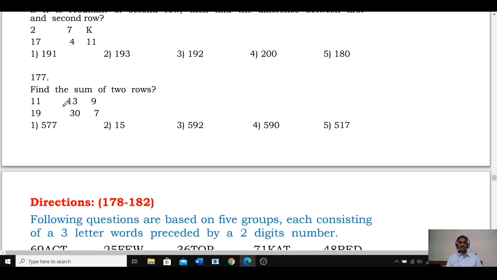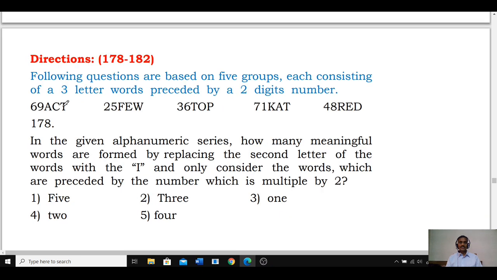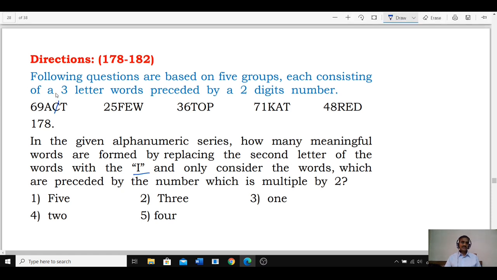175 to 177. Then 178 to 182. Now in this 178 to 182, all these are based on what? A set of numbers and letters. The following questions are based on 5 groups, each consisting of 3 letters preceded by 2-digit numbers. In the given alphanumerical sequence, how many meaningful words are formed by replacing the second letter of the word with I?